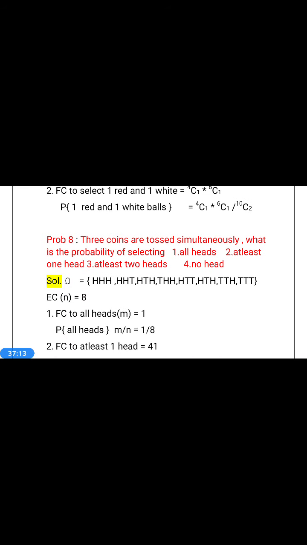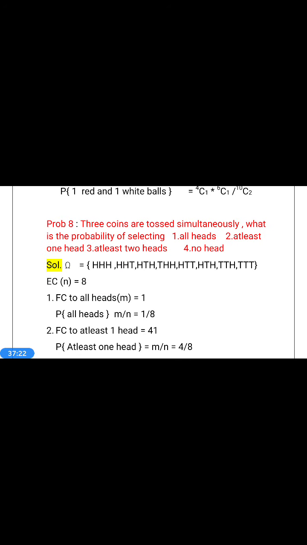This is the 7th problem. Next one is 8th problem. So 3 coins are tossed simultaneously.